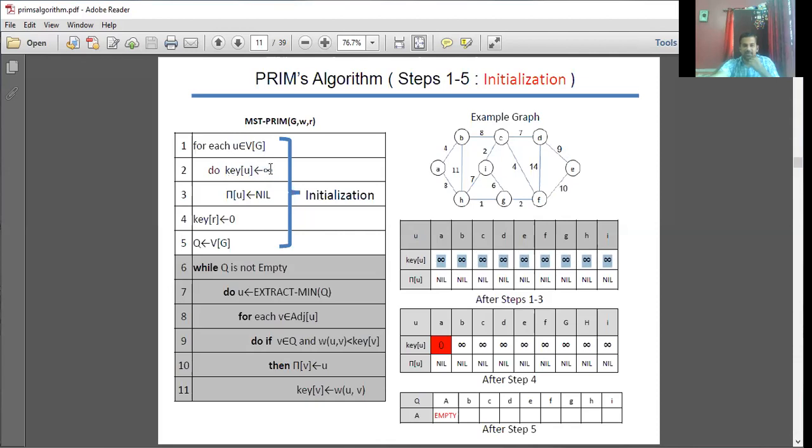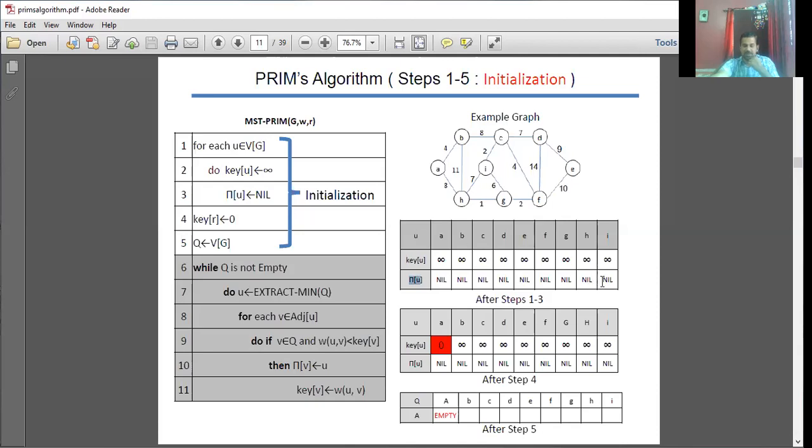And then one more vector, pi: pi of these vertices will be initialized to the value nil. So after the execution of these first 3 steps, this is the initialization that happens for your key vector as well as for your pi vector.